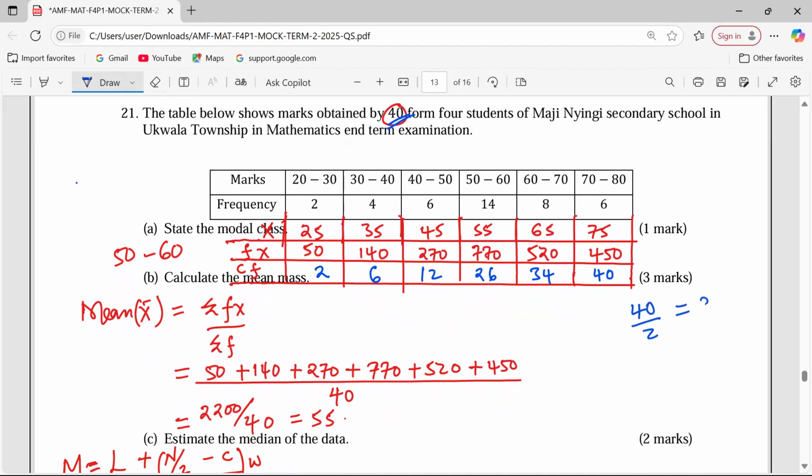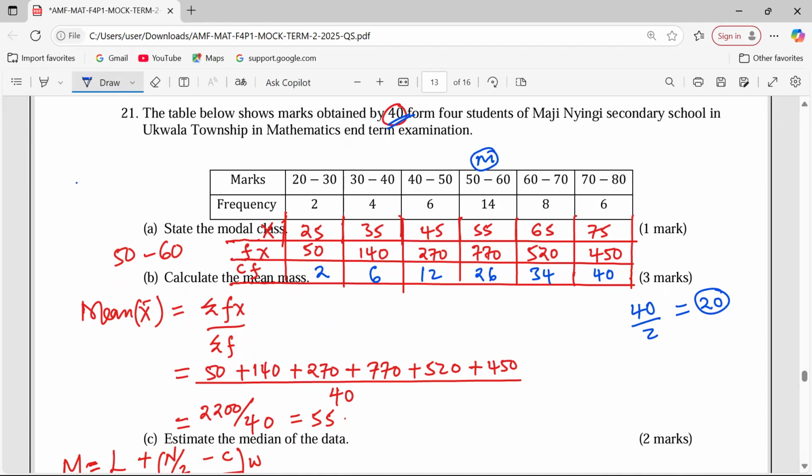by 2 to give us 20. Remember, we just want to know the median class. So, because the total students are 40, then the middle student is the 20th student. According to the cumulative frequencies, where is the 20th learner accommodated? So the first cumulative frequencies are 2, 6, 12. So far, we don't have 20 yet. But with 26 now, it means the 20th learner is in that particular class. So this becomes our median class.